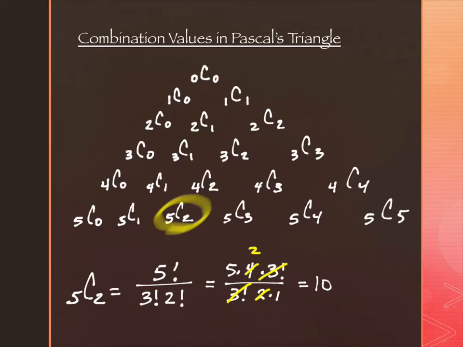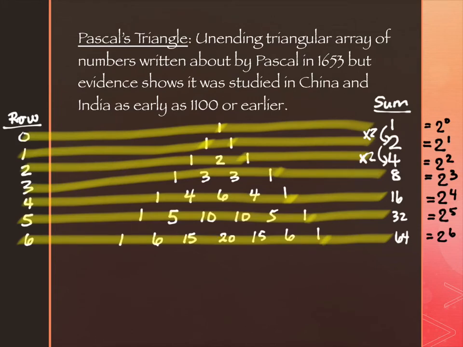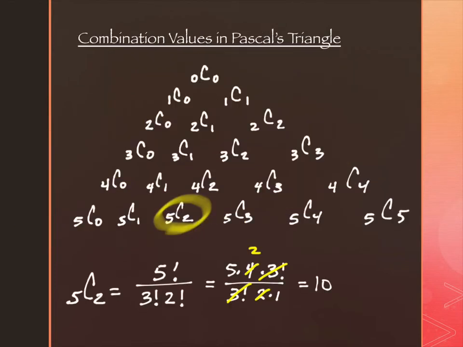But take a look. These are all labeled by the row they're on. So this is the 5th row, and it is the second entry after the number 1. So over here, the 5th row, and the second entry after the number 1 would be this location. And what number is there? 10. It's a 10. That's good news, because what that means is that, at least for as many rows of the triangle as I have, I don't have to actually calculate 5C2. I can just find its location in the triangle. That's fun. And it works for all of them.